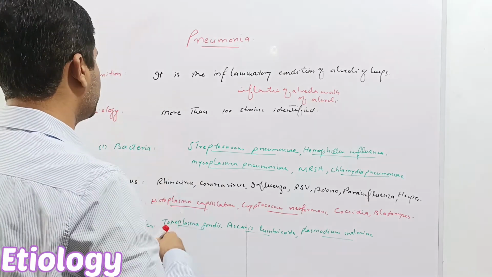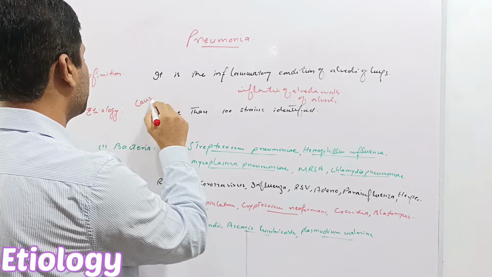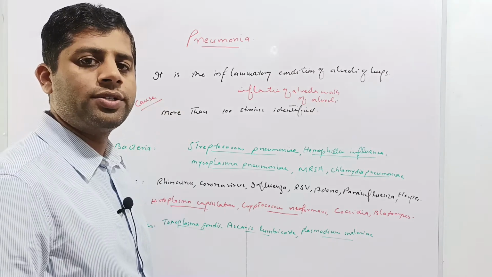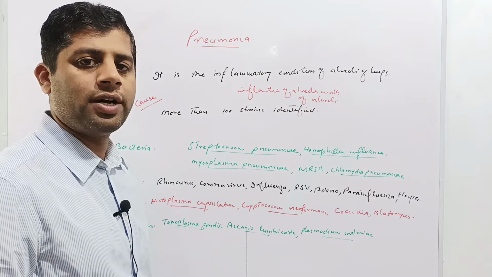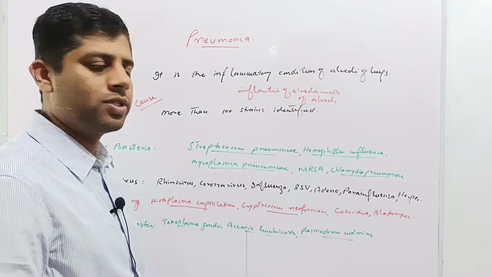Now, etiology or causes. Etiology is also called causes. There are more than 100 strains identified to cause pneumonia, and these may belong to viruses, bacteria, fungi, or parasites. We have written these pathogens separately.